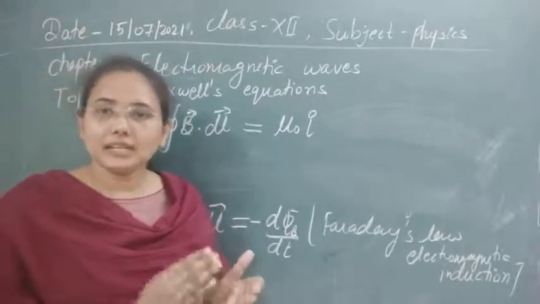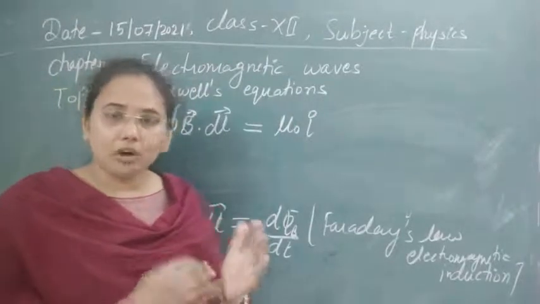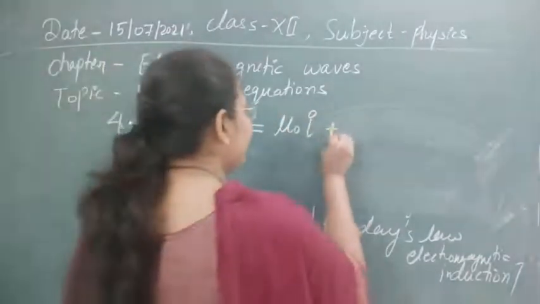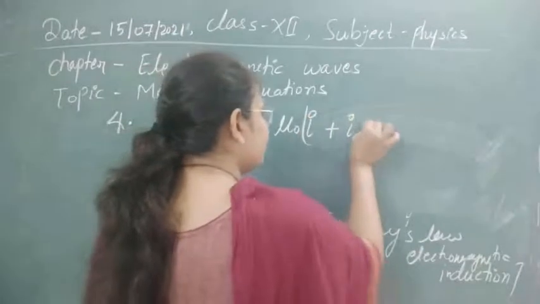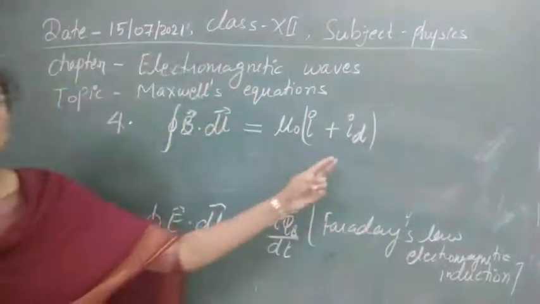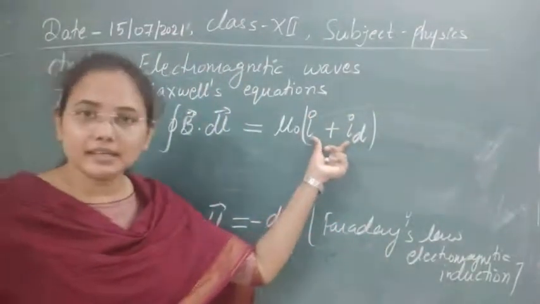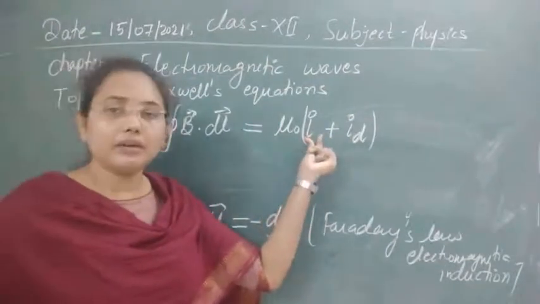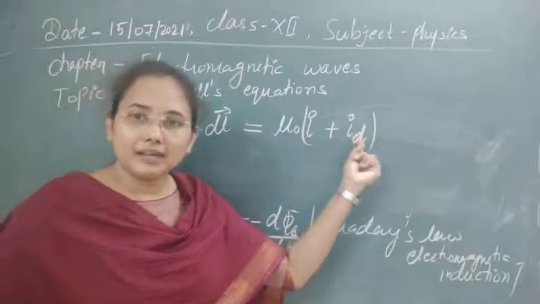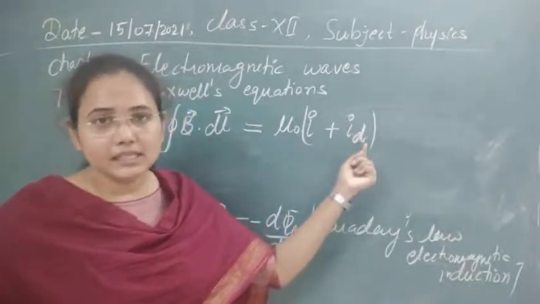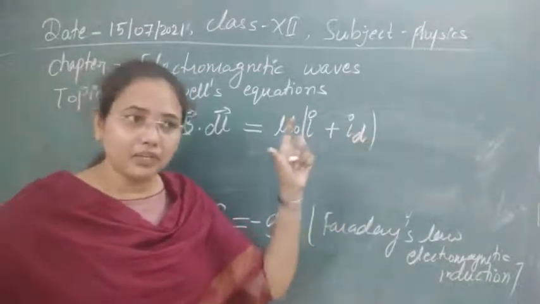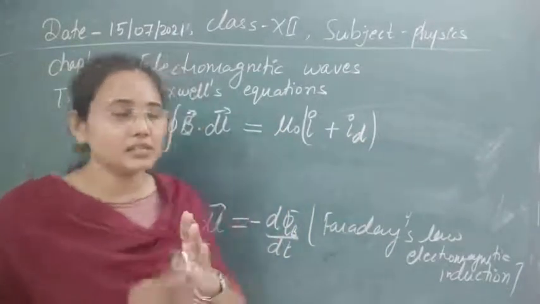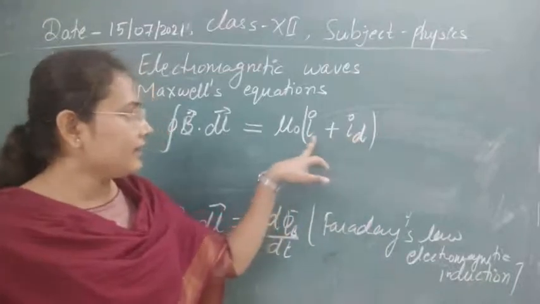To make it logically consistent, Maxwell modified this law and added one more term, the displacement current, along with the conduction current. Whenever in the wire we have a value of I, the displacement current is 0. This current appears only in the space between the capacitor plates, so there we get I_D and I is 0.